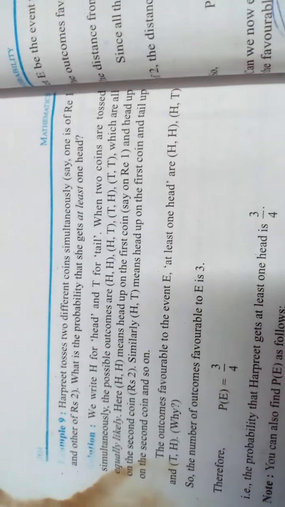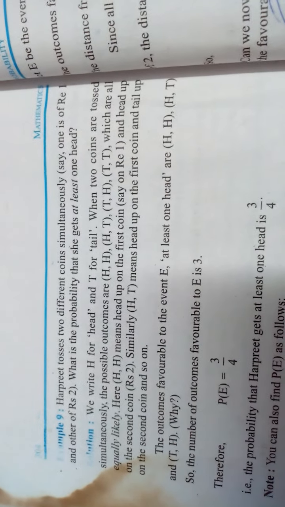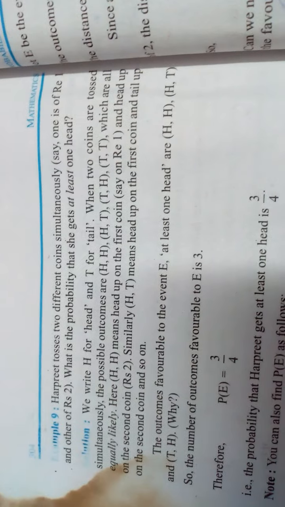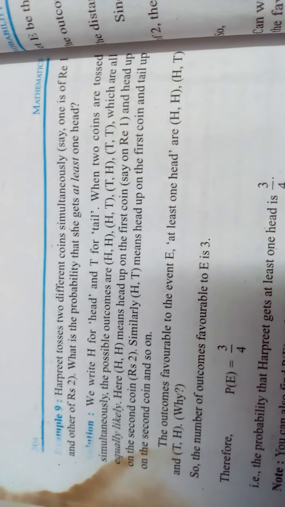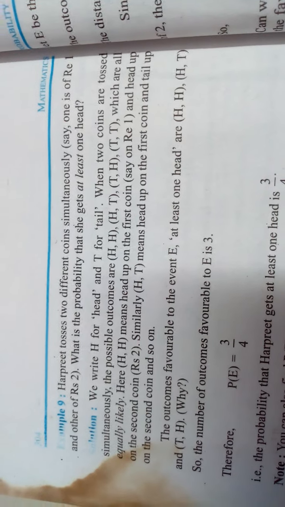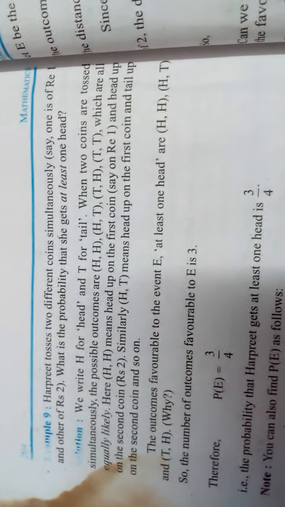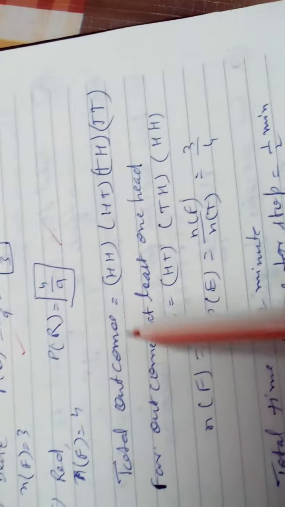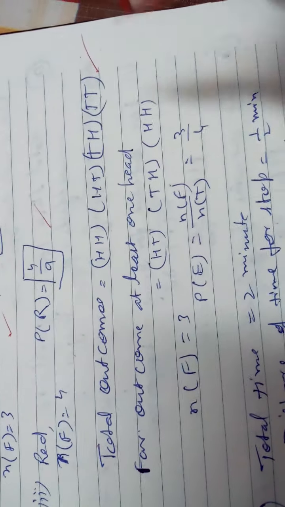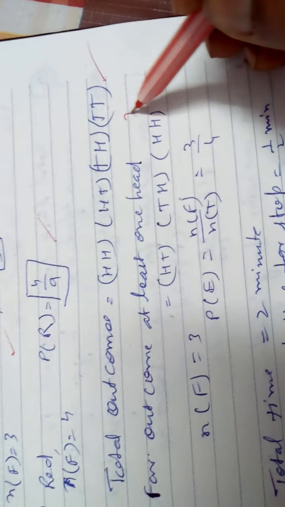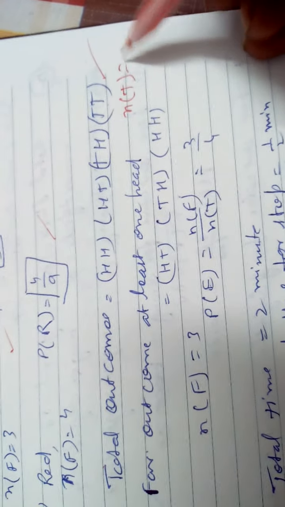Example 9 is given. Harpreet tossed 2 different coins simultaneously, one is rupees 1 and another is rupees 2. In the 2-coin toss, you want to find the probability of at least one head. So what is the total outcome? The total outcomes will be HH, HT, TH and TT. So NT, the number of total outcomes, is 4.